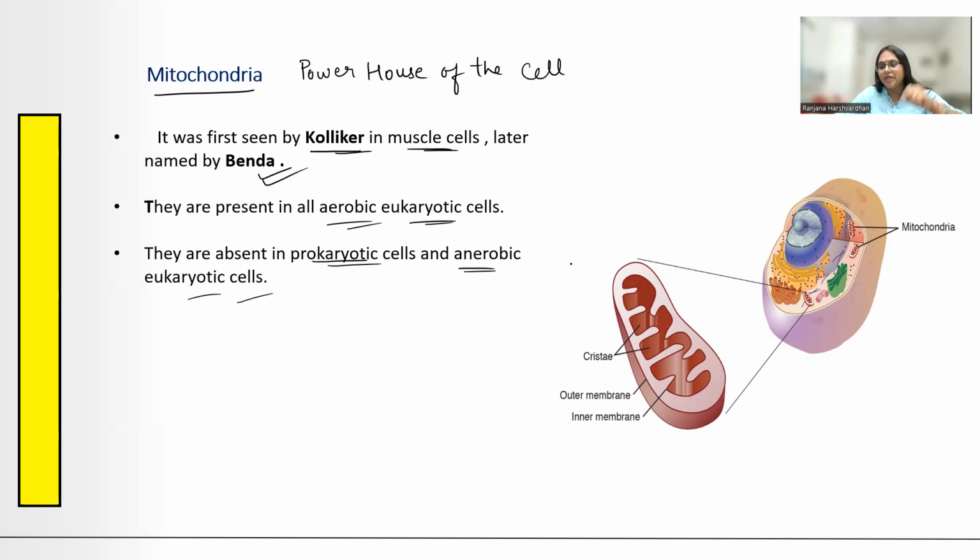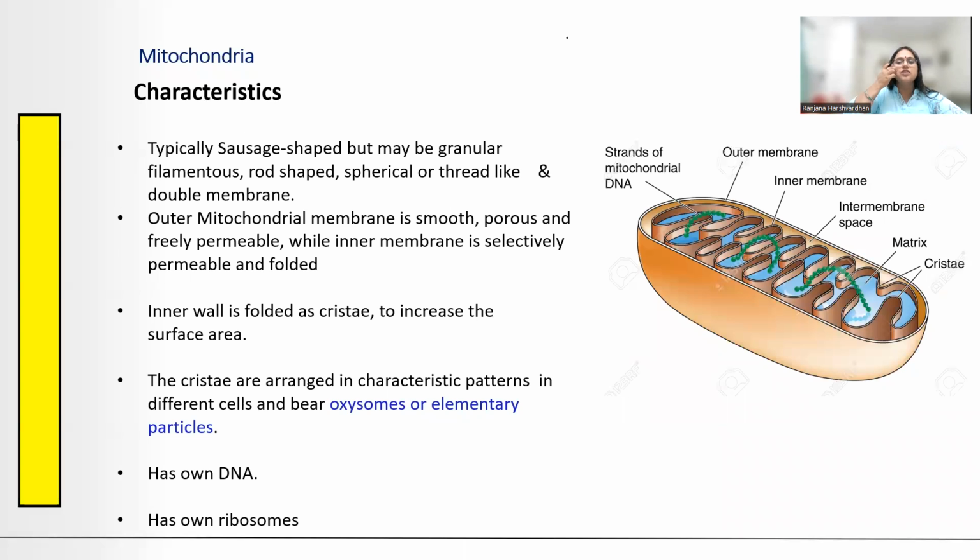So आप देख सकते हैं mitochondria यहाँ है, यहाँ पे zoom करके दिया हुआ है. So what can you see, children? This is one membrane and this is another membrane. So this is a double membranous structure. Let me go into the details of the structure in this with the second slide.